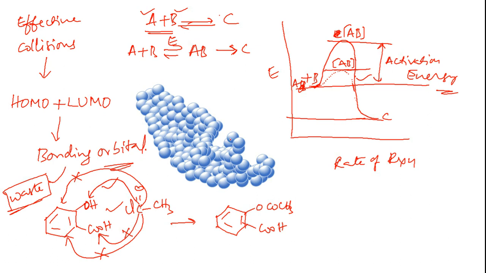Enzymes or a catalyst physically assist the substrates to come to each other, so that the rate of effective collisions will increase.